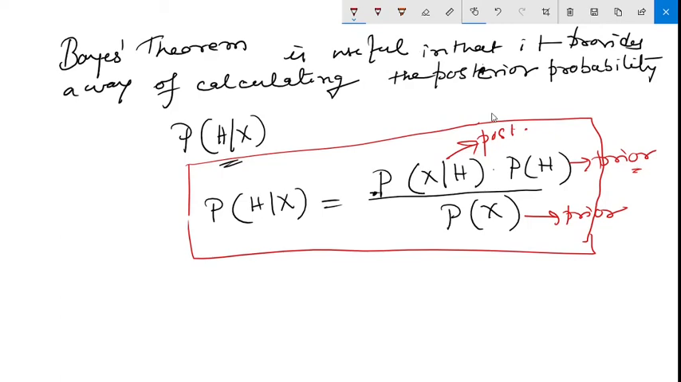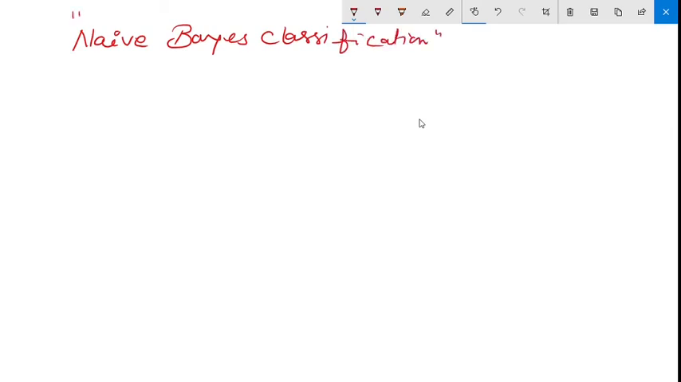Now, this is Bayes theorem. Now let us see how Bayes is behaving. Bayes theorem is a huge thing. Bayes theorem itself, Bayesian classification itself is a subject. So Bayes classification. Some points I'll mention. If you want to write, you can write it. Bayes classifier works like this.